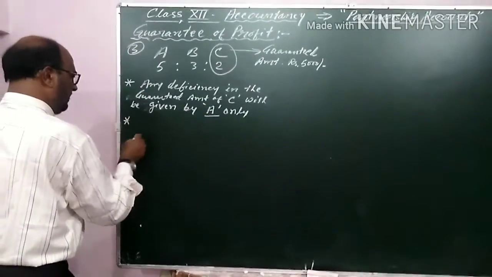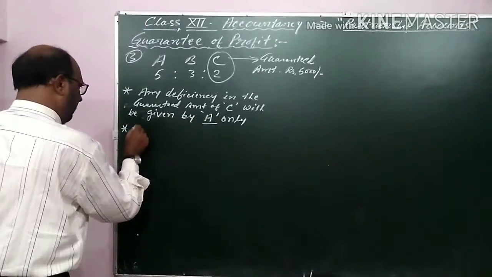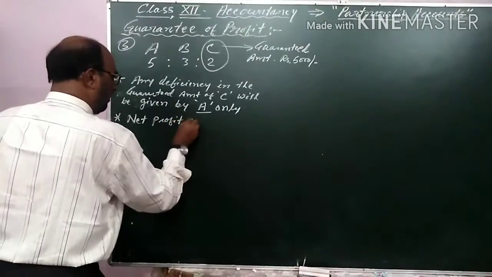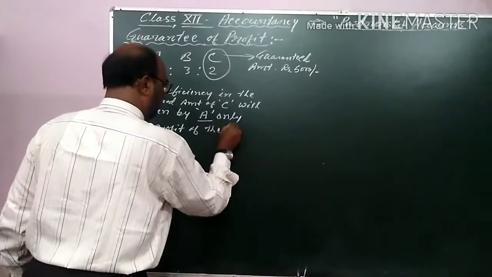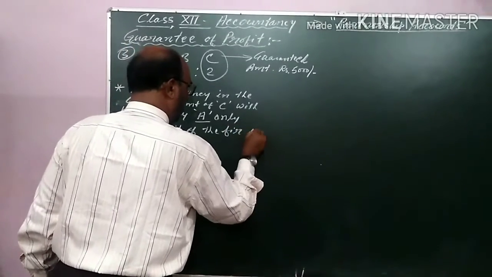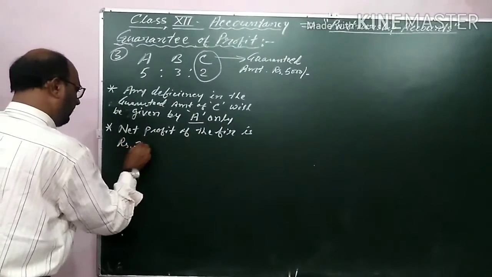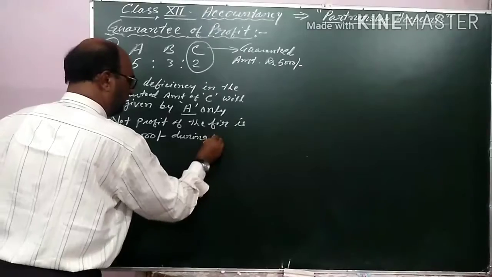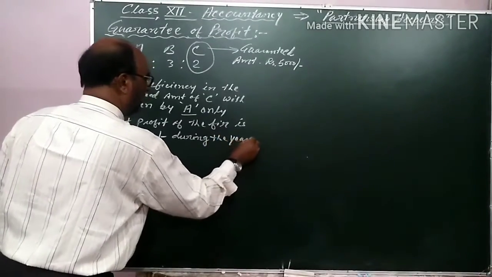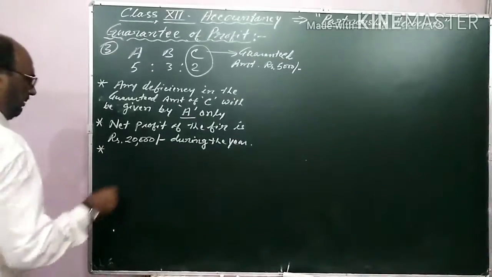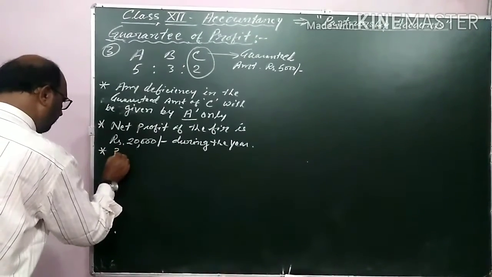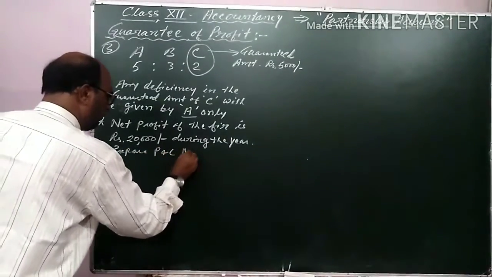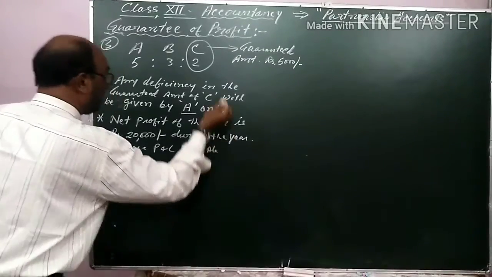And the next information in the question is that the net profit of the firm is rupees 20,000 during the year. You are instructed to prepare the profit and loss appropriation account. It is a complete question.